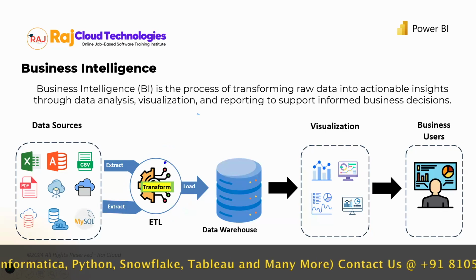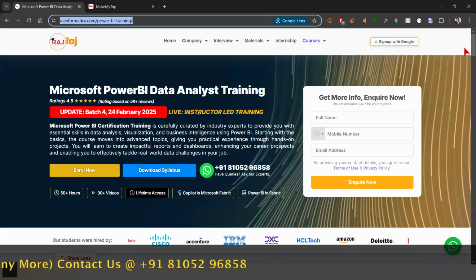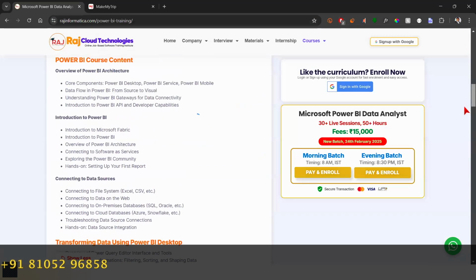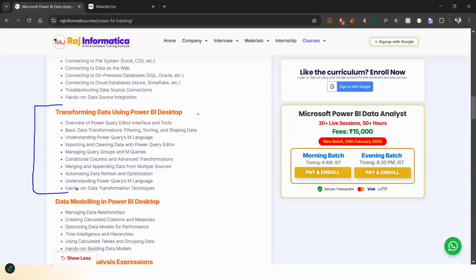We'll also spend most of our time here. When I showed you the course content, I did talk about the transformation phase. Yes or no? Look at that. We will go and transform our data and we'll work on a lot of transformations. So this is going to be an ideal and also an important part of the entire process.